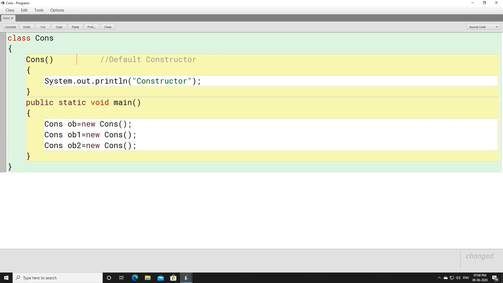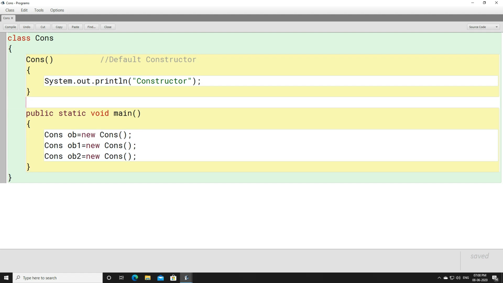And the second thing is that the name of the constructor is always the same as the class name, right? And the third thing is, a constructor is always called when an object is created. It is invoked automatically, implicitly, when an object is created. This is called a constructor, right?